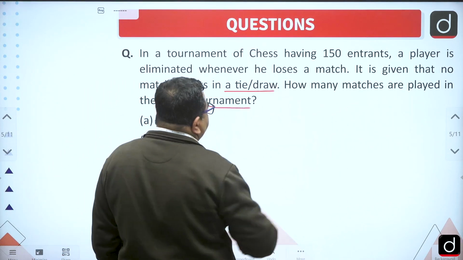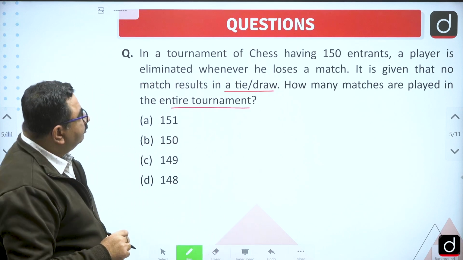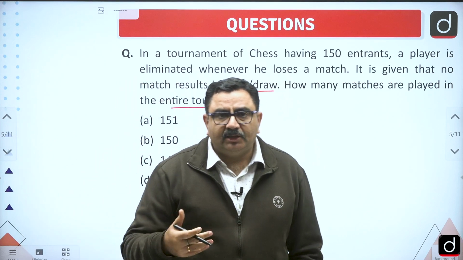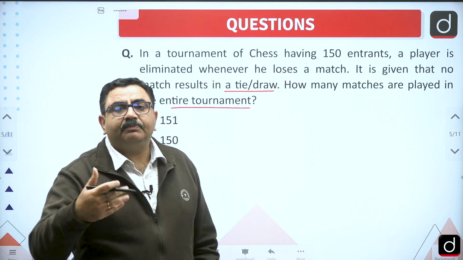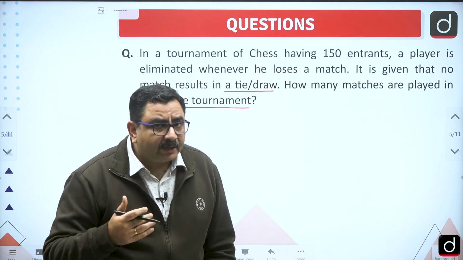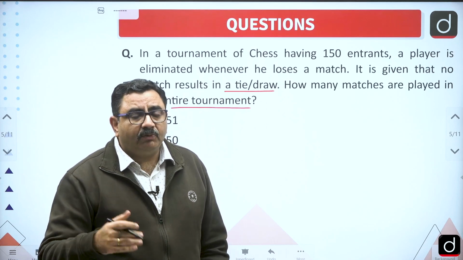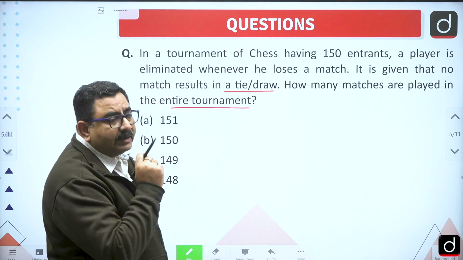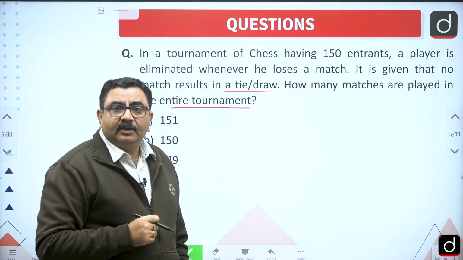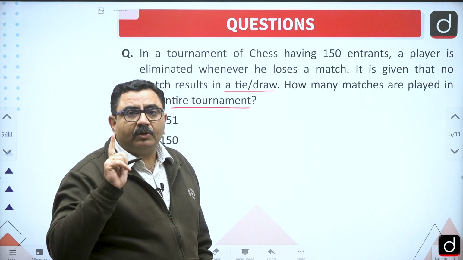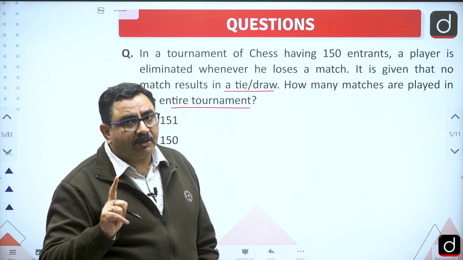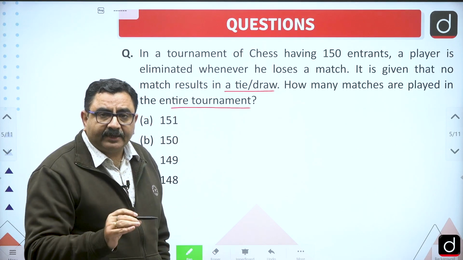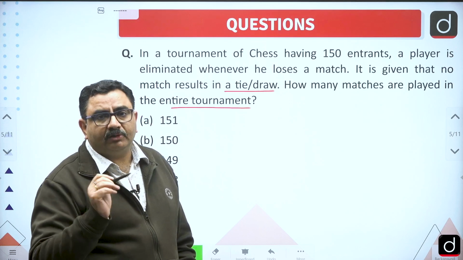The entire tournament, right? Now the way to think about this question is, can I say in every match 2 players are there and 1 player is eliminated. Now total 150 entrants are there and winner would be only one, means remaining 149 entrants have to go out of the tournament.